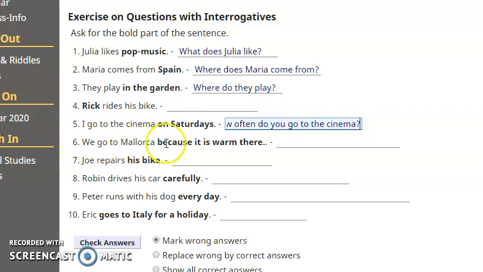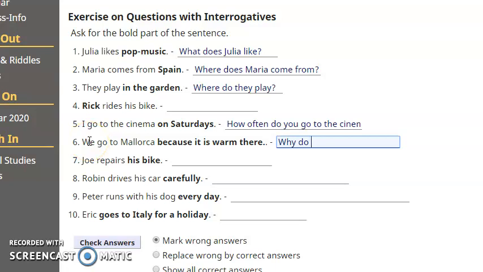Number 6, different construction. We go to Mallorca because it is warm there. I remember that because is the answer. Because is perché in the answer, perché nella domanda. So what is the question? Question word. Why? Auxiliary for this. Remember, not the subject. Do. Now the subject. One person, this is B. B answers.